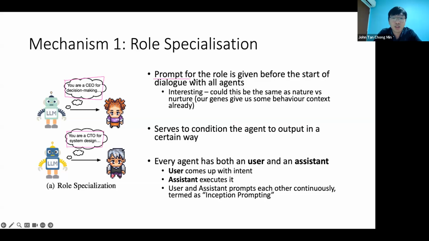So right now, ChatDev is a very, very naive method of zero-shot prompting. You prompt, and then you can use this prompt, this context, to ground the generation for maybe the CEO, and then the CEO can generate stuff that sounds like a CEO, right? So I thought this idea of zero-shot prompting was quite interesting, because it could be like how nature governs some of our behavior, because through our genes we've been told, this is the behavior that you should exhibit. So something like that.